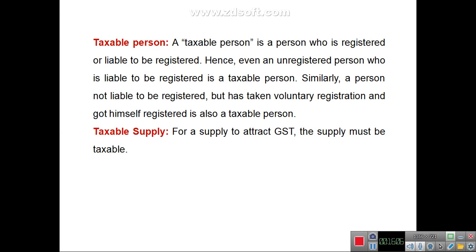So, for a supply to be a taxable event, the supply should be by a taxable person. And the last parameter is that supply should be of goods or services which are taxable under GST. So, this is all about the 5 parameters of supply.